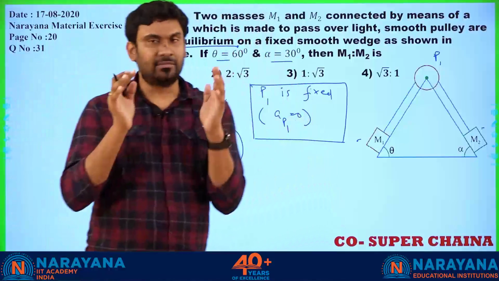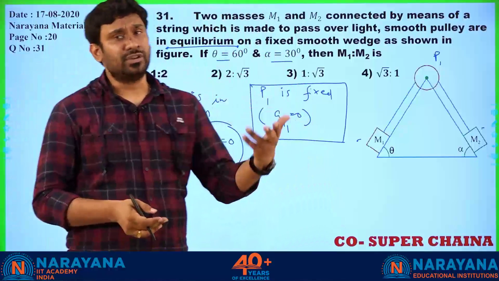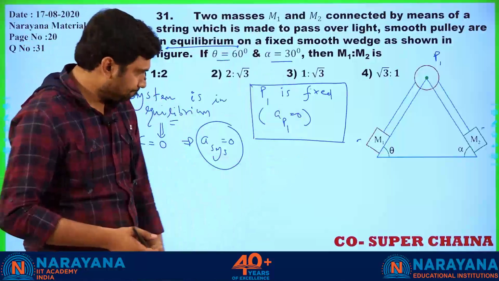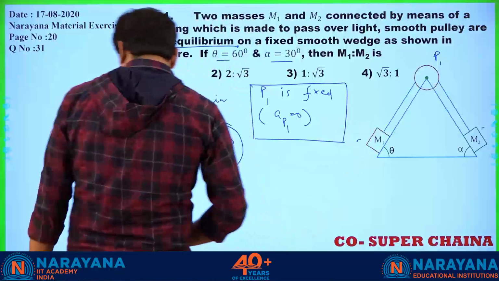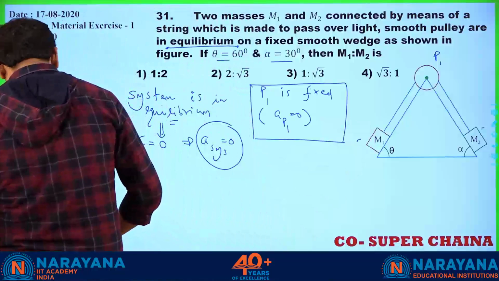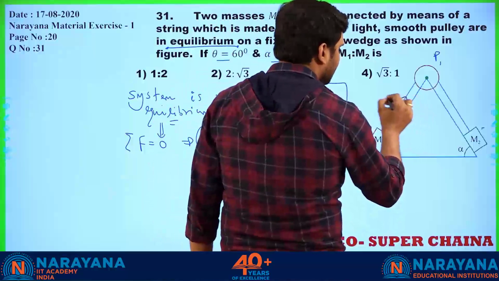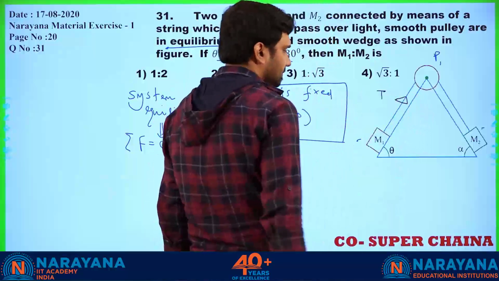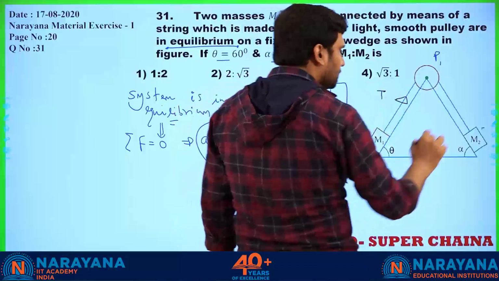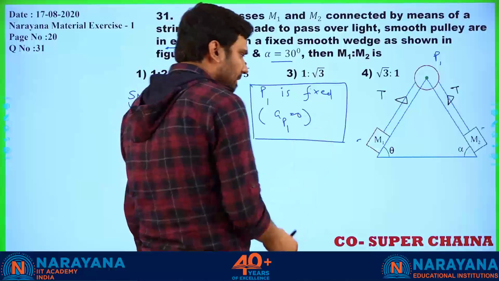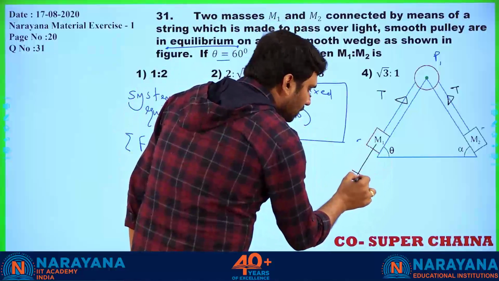We should not jump in our mind thinking about those things, which will come later, subsequently in the chapter of work, power, energy and consecutive study. So now, here in this case, let us analyze. It's a single string. This is tension T for M1 acting towards support, and for this also tension T acting towards support. Along the plane, what is the weight?